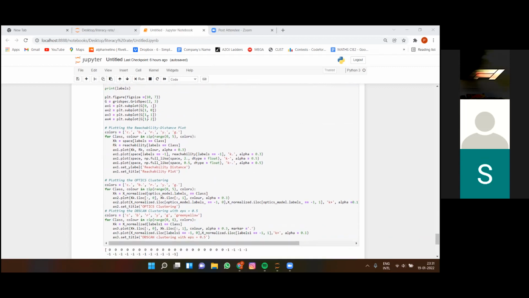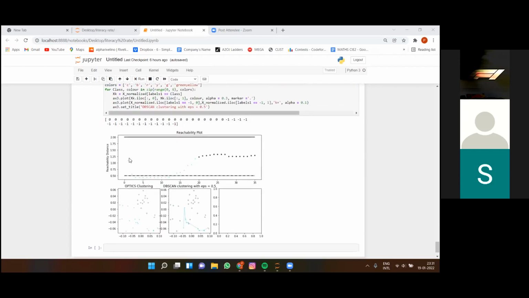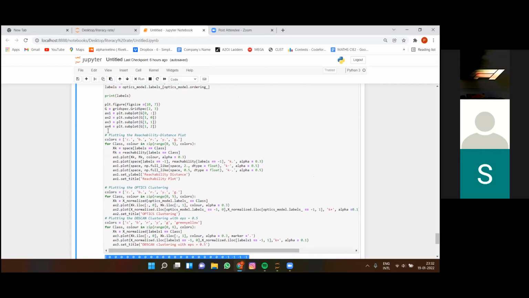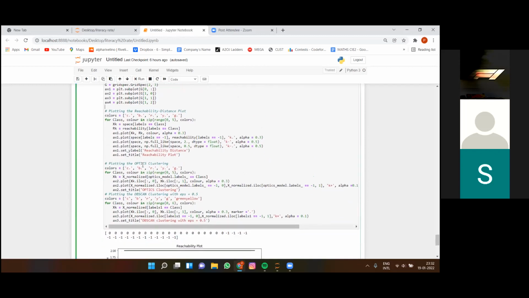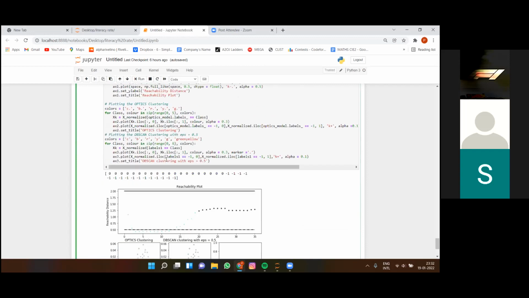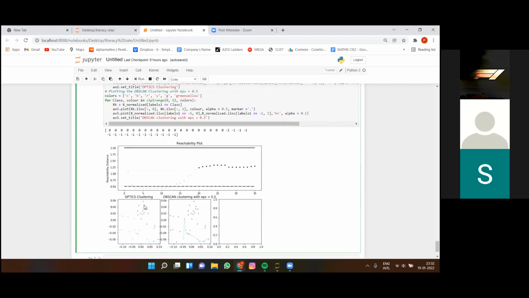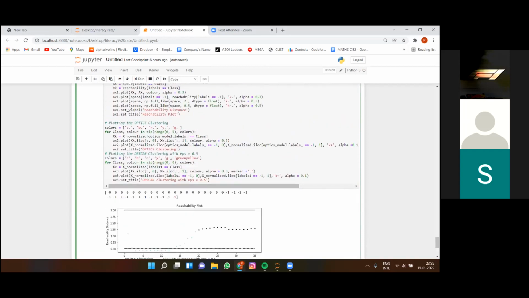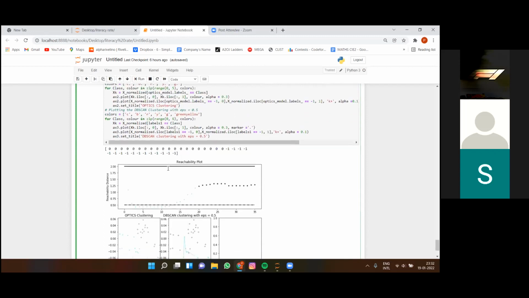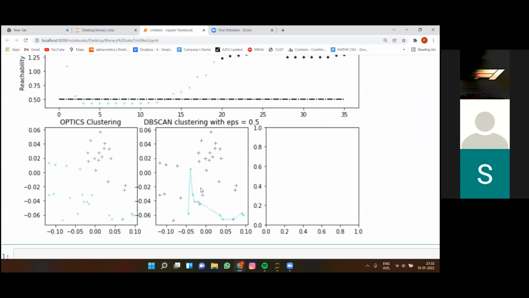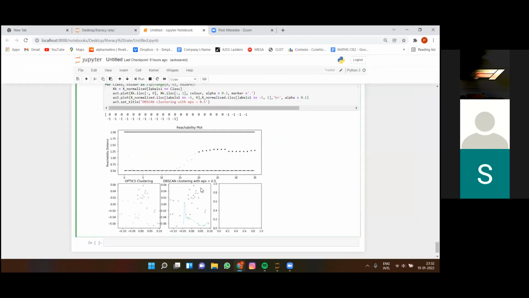Then we have plotted the graph, as we can see here. This is the result of applying the clustering. This is the reachability plot, where the reachability distance is given. After that, we have plotted the OPTICS clustering. This is the OPTICS clustering with the different data points. And after that, we have plotted the DBSCAN clustering with eps equal to 0.5, and different color ranges are given. Okay. This is it.